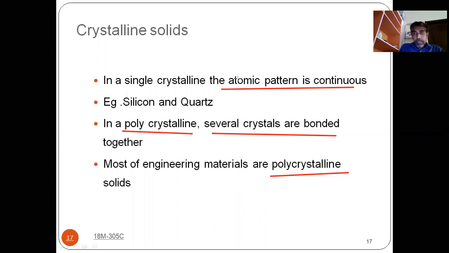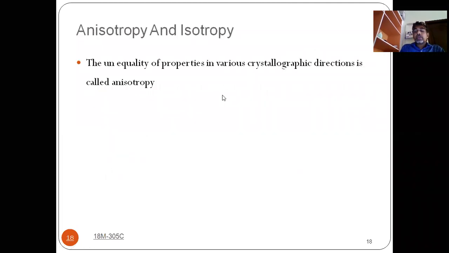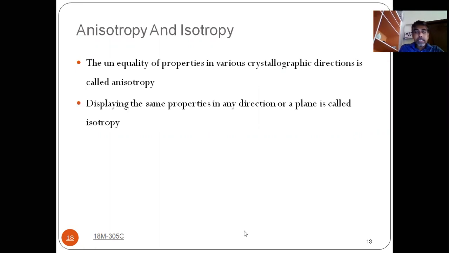And coming to next point, what is meant by anisotropy and isotropy? So you may come across these words. What is meant by isotropy? Iso, aniso. So what is meant by these words, this meaning we will discuss.